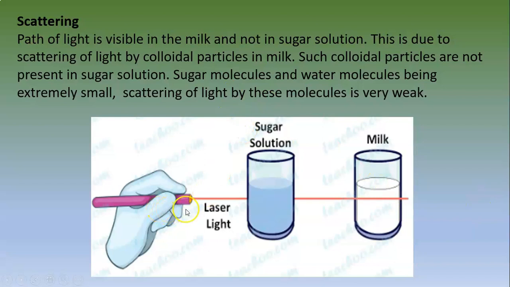So in this experiment, a laser light is passed through a sugar solution and a milk solution. The path of light is visible in the case of milk and not in the sugar solution. This is due to scattering of light by colloidal particles present in milk. Such colloidal particles are not present in the sugar solution. Sugar molecules and water molecules being extremely small, scattering of light by these molecules is very weak.